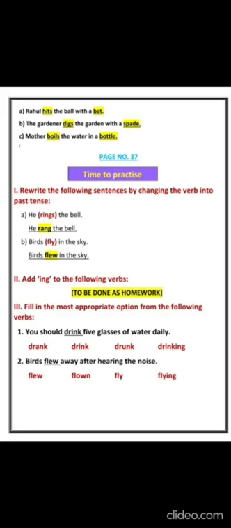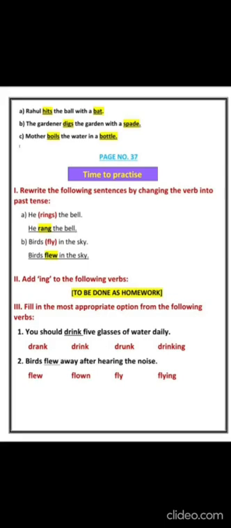Page number 37. Question is rewrite the following sentences by changing the verb into past tense. So the verb given is in present tense and you have to change it into past tense. First is he rings the bell. So rings became rang. So the sentence becomes he rang the bell. Next is birds fly in the sky. Fly becomes flew. So birds flew in the sky. Rest of the parts do it yourself.